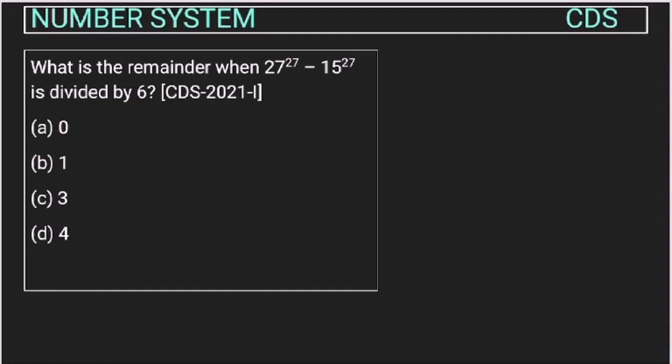Now let's see this question from the number system chapter asked by UPSC in the CDS exam conducted in 2021. What is the remainder when 27 to the power 27 minus 15 to the power 27 is divided by 6?